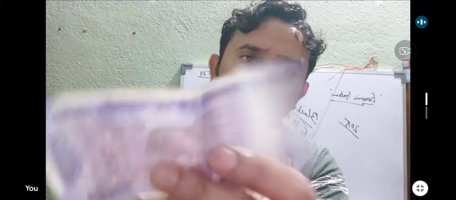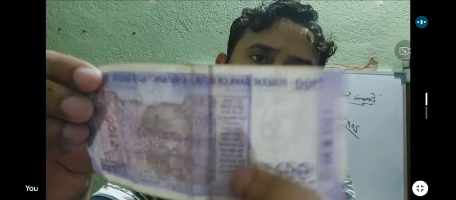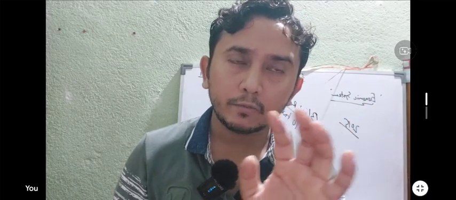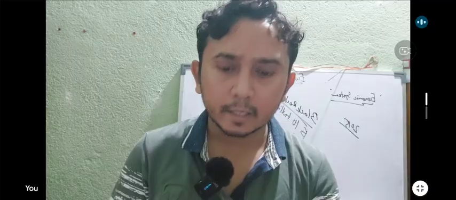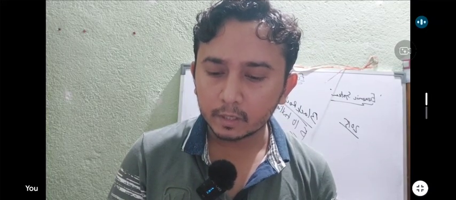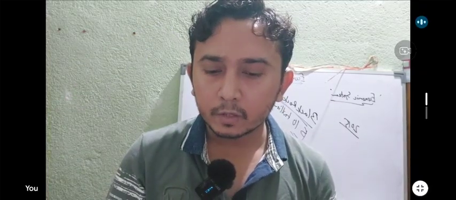How many languages are mentioned here? Count them. 1, 2, 3, 4, 5, 6. 15 languages. You will find 15 languages on the left side. Whose signature is here? I asked you a while ago. What is written by the governor? I promise to pay the bearer the sum of 100 rupees. You will find the governor's signature here. Okay? We need to focus on these things.